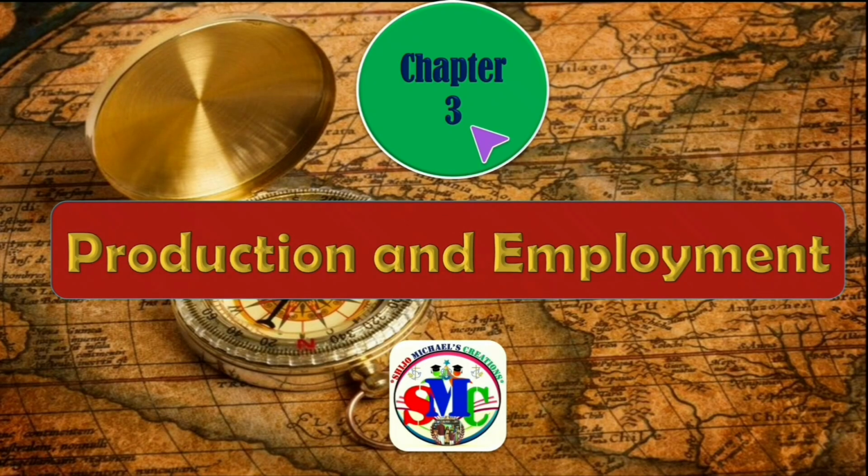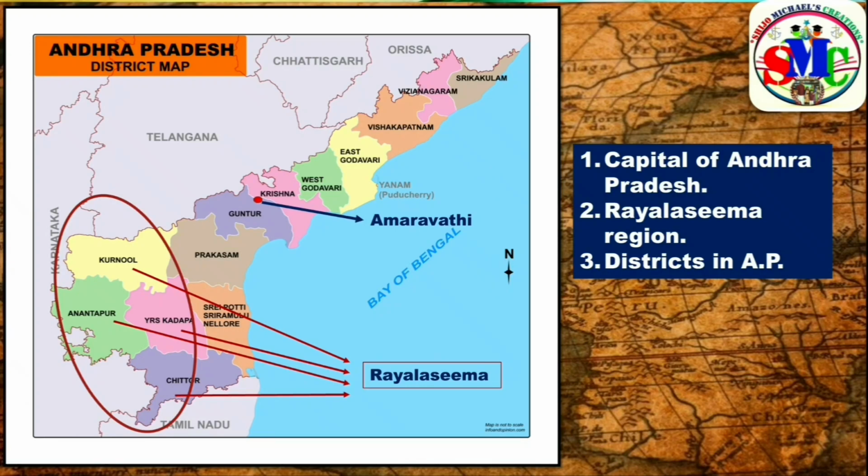Now let us move to chapter 3, that is production and employment. In this chapter, the important map pointing area is coming from the state of Andhra Pradesh. What is the capital of Andhra Pradesh? Yes, that is Amaravati and its location is here.